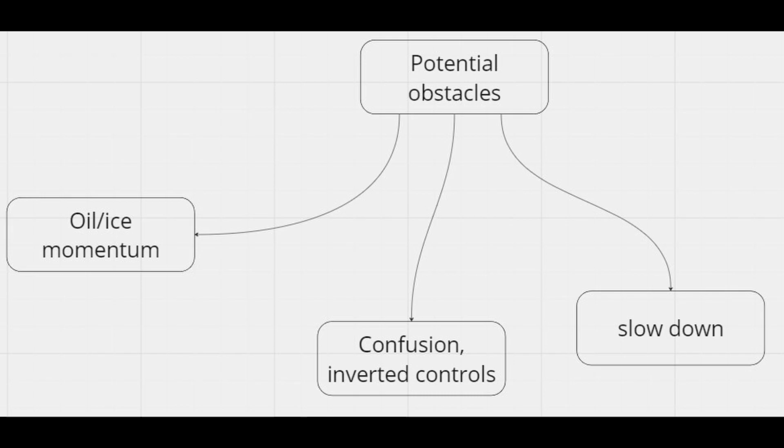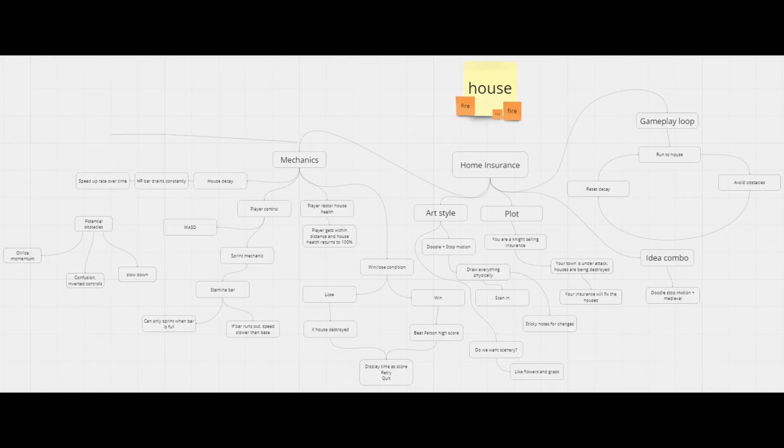This conversation sparked many ideas such as, what if you could sprint? What if obstacles spawned randomly? What if some obstacles changed your momentum? Would it be fun to collect points to spend at a shop for upgrades? What if you could jump over obstacles? Through this discussion, we started building a web map which would outline crucial features for the game. This covered the base mechanics, art style, plot, and gameplay loop.